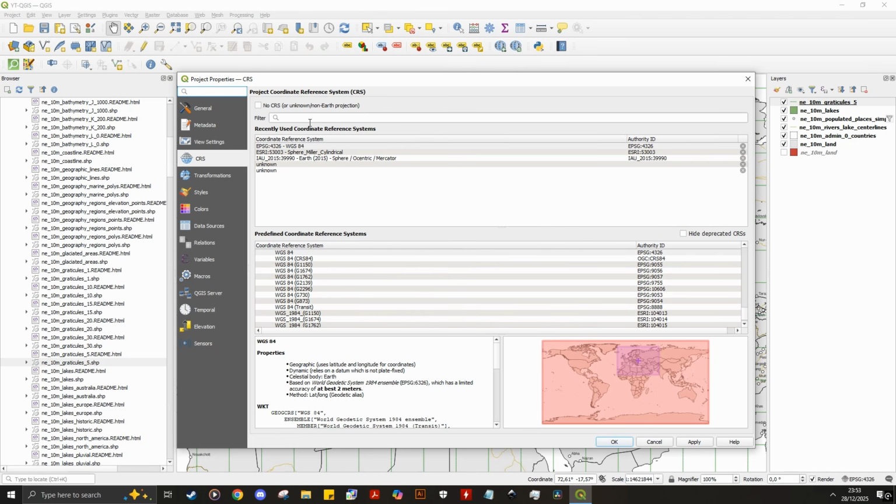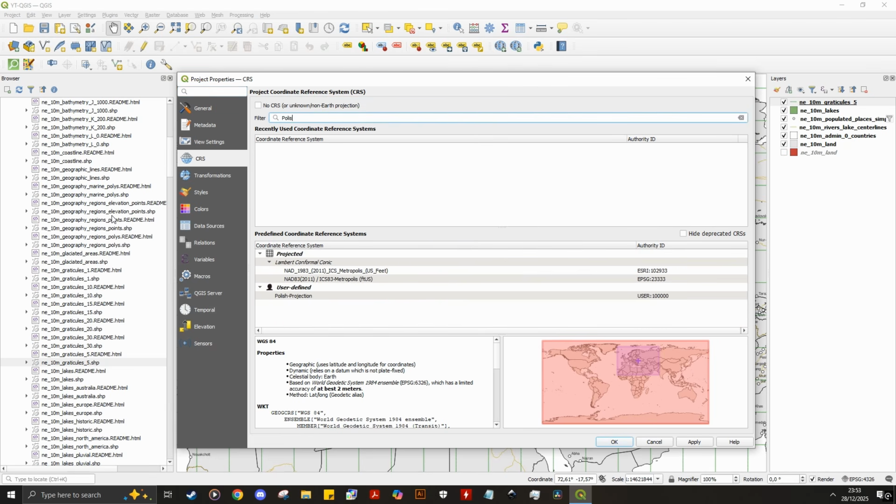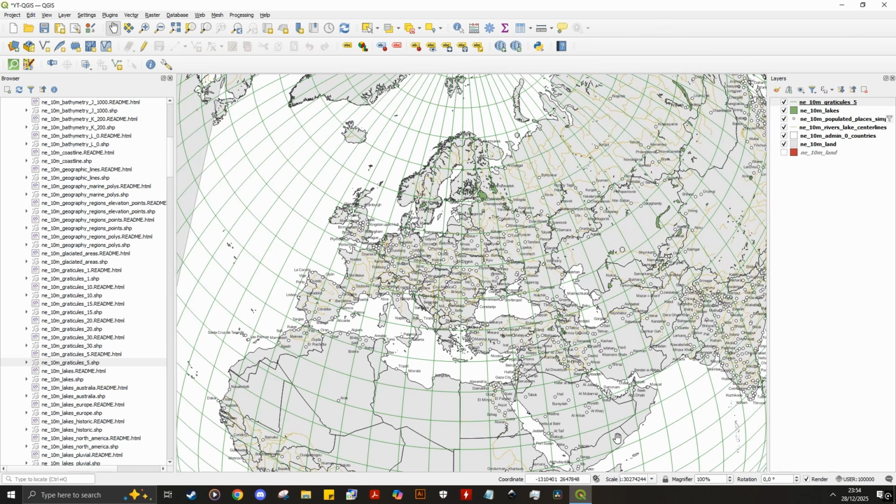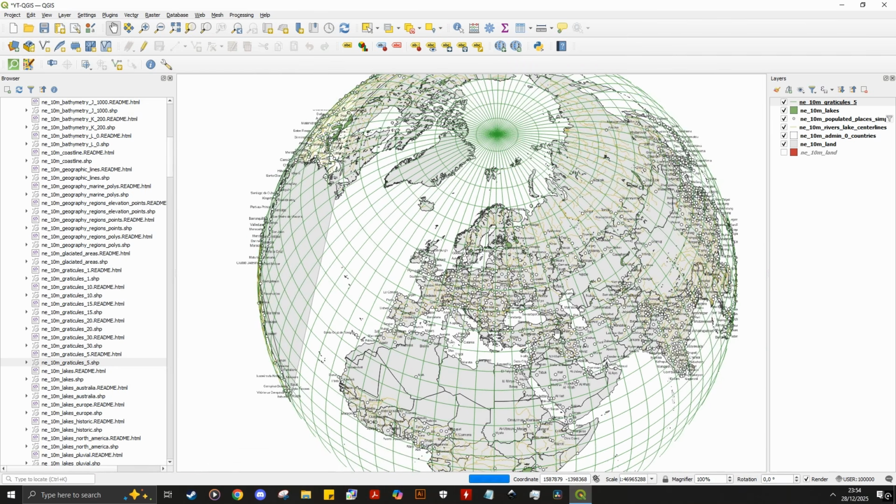QGIS, and find the projection you have written. I recommend using the search function to filter the list down to your written piece. Finally, click Apply on your projection, and there you go. As you can see, your map went from a flat Miller projection to a more global orthographic shape.